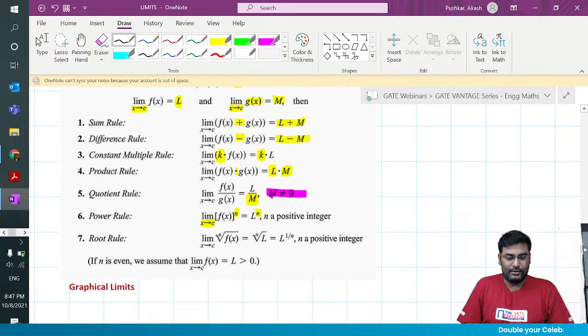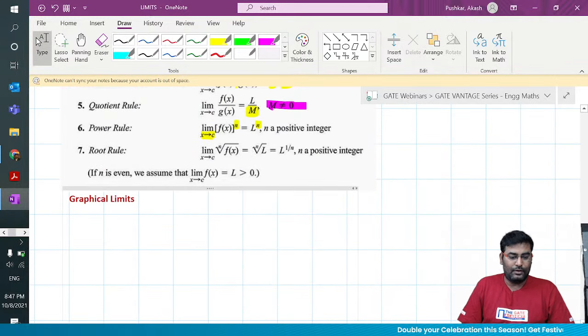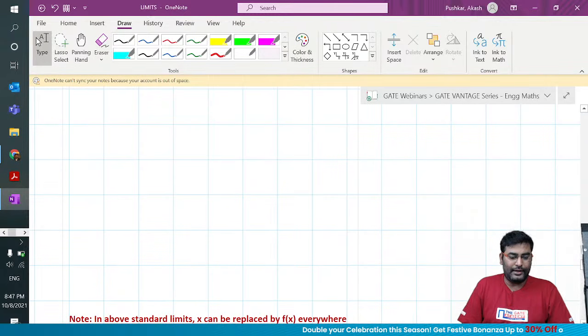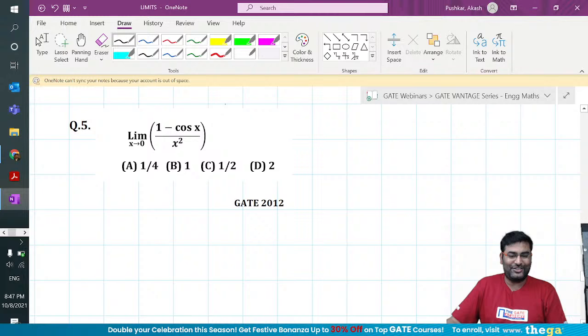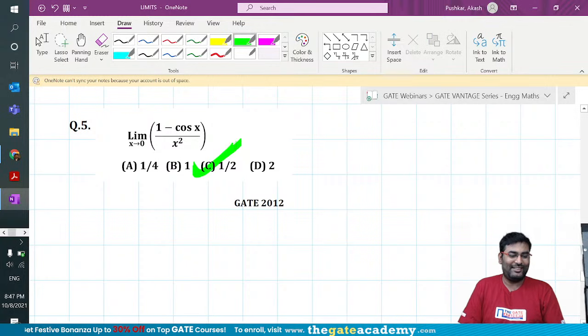Okay, cool. Now, I think graphical limits I have already covered. Now, this is the GATE question which we have already solved, so I'll happily answer it. What is the answer, guys? Half, right?